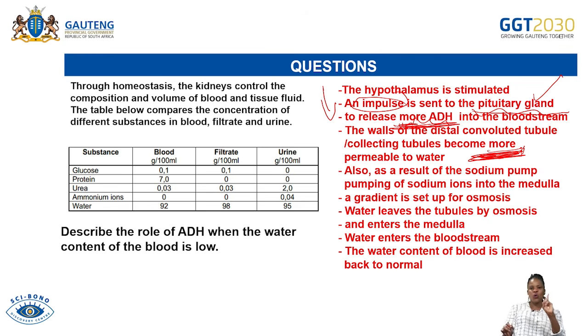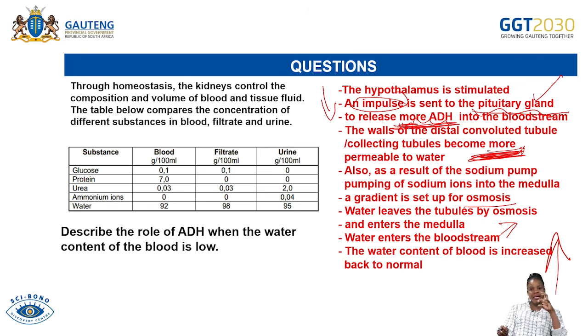So water leaves the tubules by osmosis. Water will leave from the higher water potential into a low water potential and enter the medulla, and then water enters the bloodstream. As a result, the amount of water in the bloodstream will do what? It will increase back to normal.